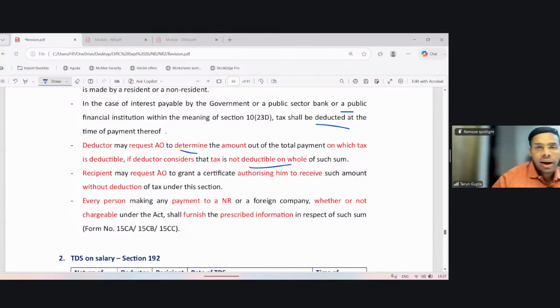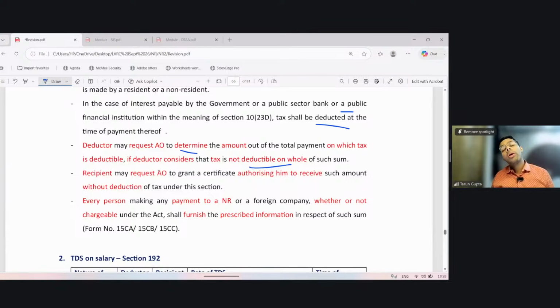If I feel that I am making a payment to an NR, out of which some is taxable, some is not, then I can get a certificate from the assessing officer on which amount I should deduct tax, and such certificate shall be a great defense against any proceeding against me for short deduction of TDS.